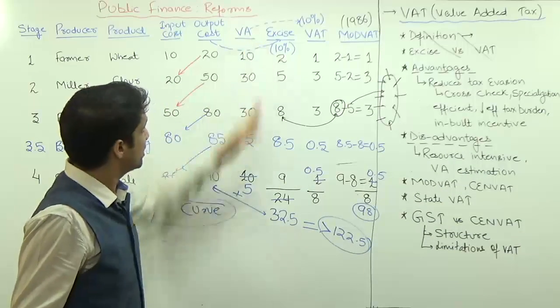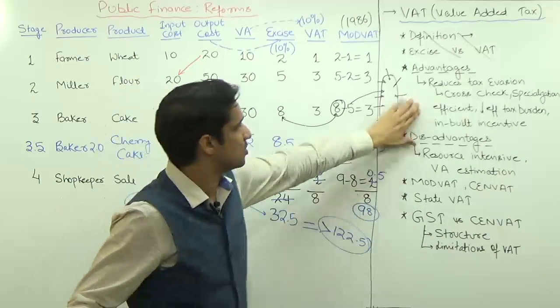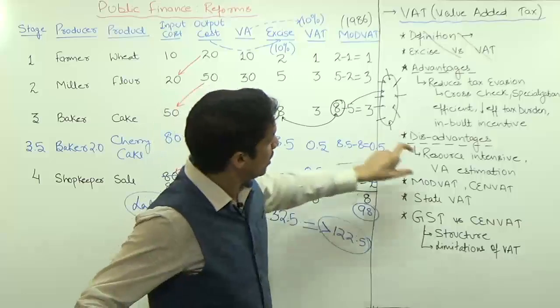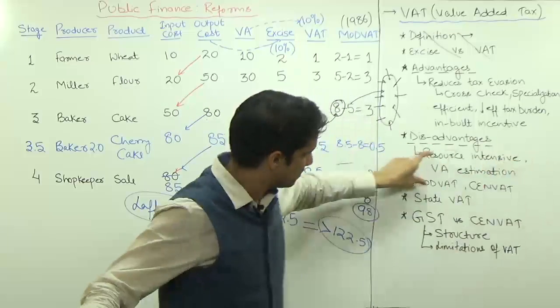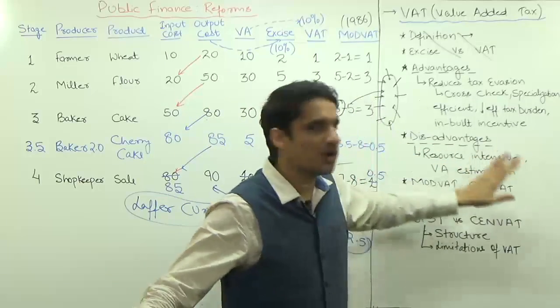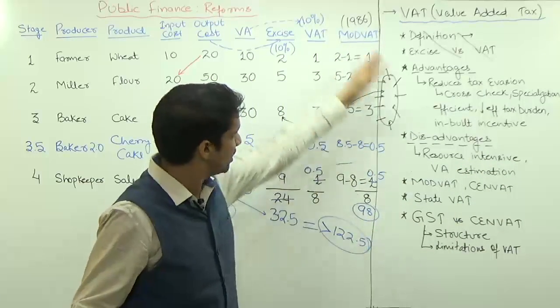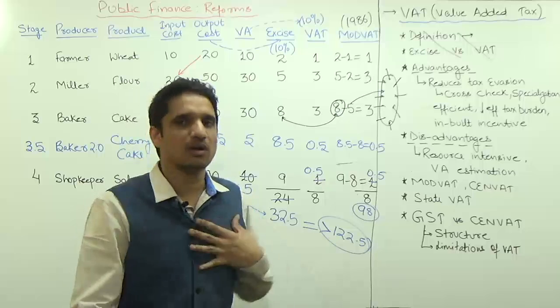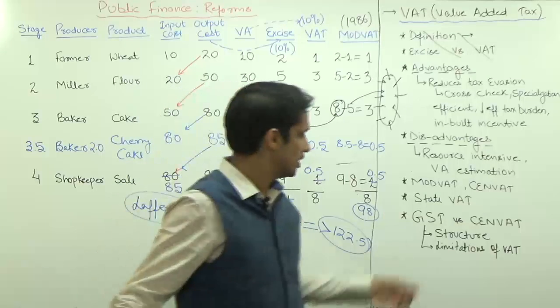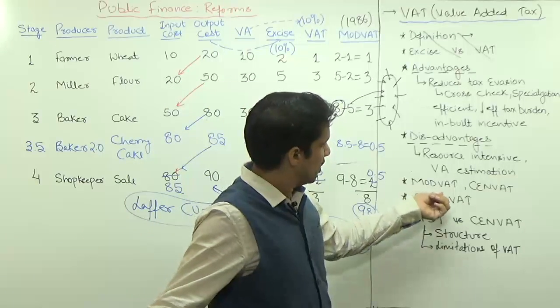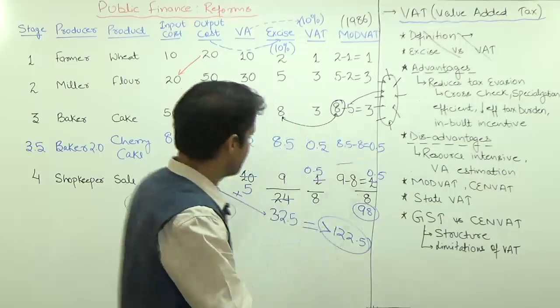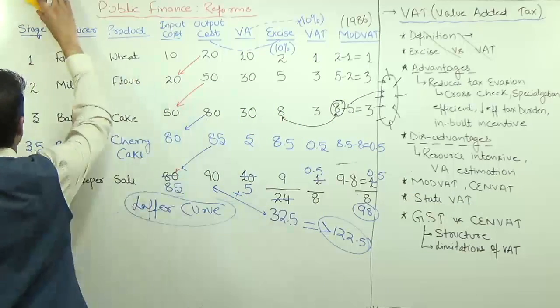Again, the value addition estimation is not possible for the tax official. That is why we have not implemented the VAT system, and we have implemented the MODVAT system, the modified VAT, under which this will be maintained by the shopkeepers only. The tax official, they have outsourced it. Then the next point is the MODVAT and the CENVAT. I think we can rub it.